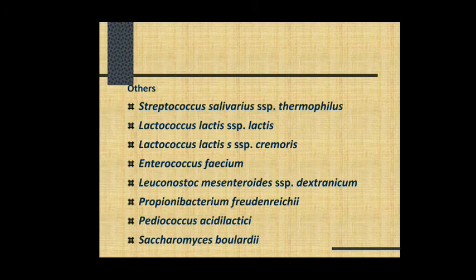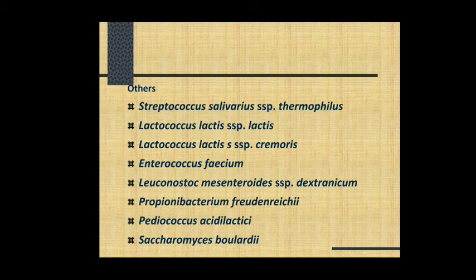Now, along with the lactic acid bacteria, the Lactobacillus species and Bifidobacterium, other strains can also be used as probiotic food, which include Streptococcus thermophilus, Lactococcus lactis subspecies cremoris, Enterococcus faecium, then Leuconostoc mesenteroides, which is used in the preparation of sauerkraut, then Propionibacterium freudenreichii, Pediococcus acidilactici, and Saccharomyces boulardii.